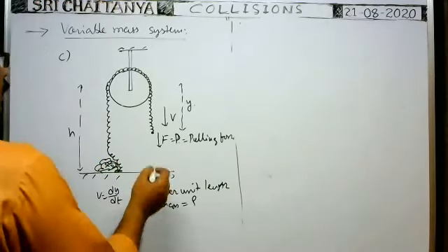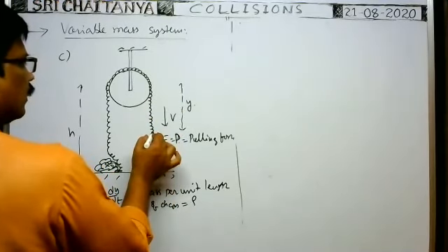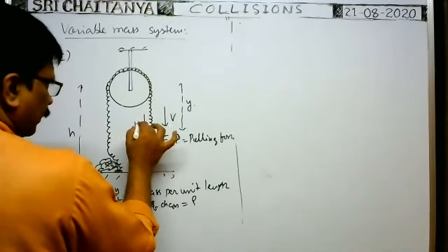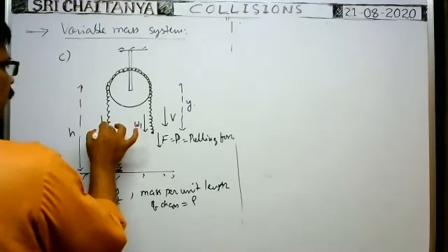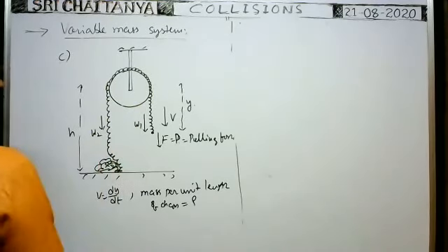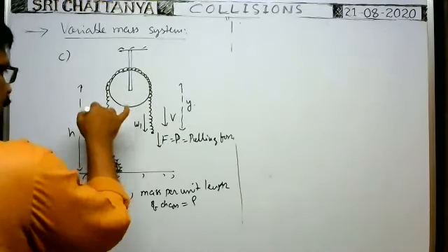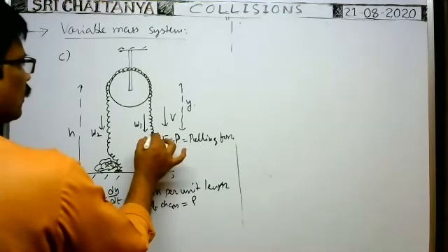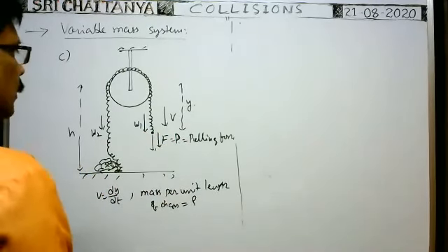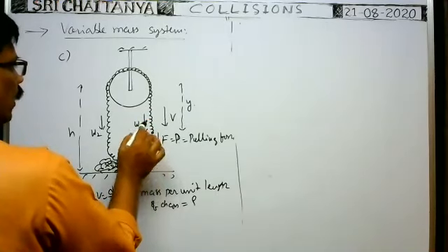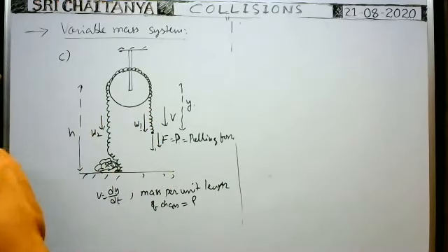You see the pulling force is applied in this direction. The weight of the hanging part, W1, acts downwards, and the weight W2 of the other hanging part acts in this direction, and the pulling force F in this direction. So as the chain comes down like this, definitely the net force is equal to F plus W1 minus W2. F plus W1 minus W2 is the pulling force now.